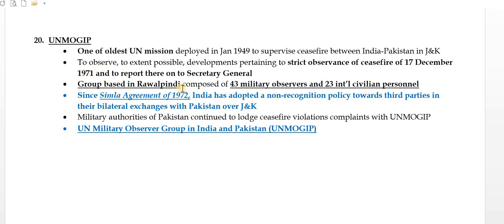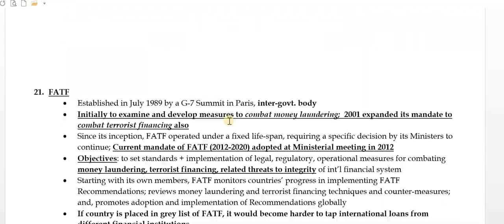The group is based in Rawalpindi, with 43 military observers and 23 international civilian personnel. Since the Simla Agreement of 1972, India has adopted a non-recognition policy towards third parties in its bilateral exchanges with Pakistan over Jammu and Kashmir. So India is not recognizing this organization anymore, but Pakistan is taking help of these organizations.